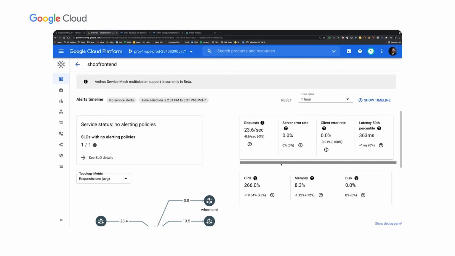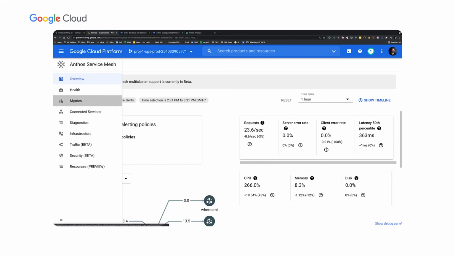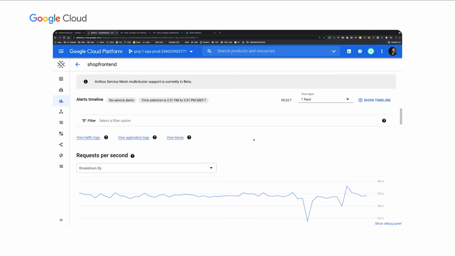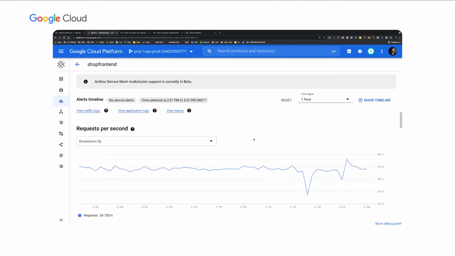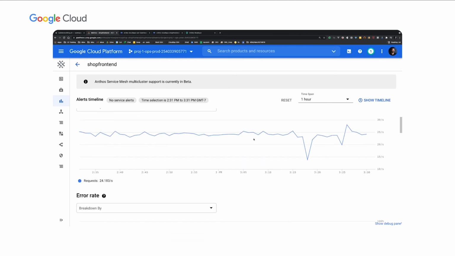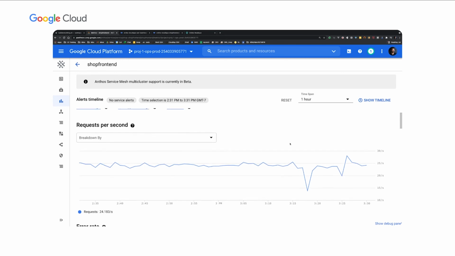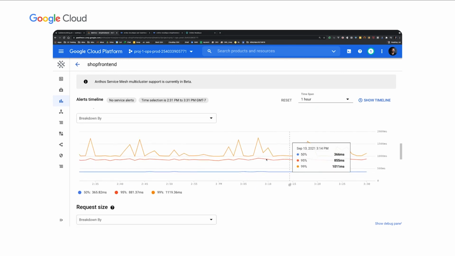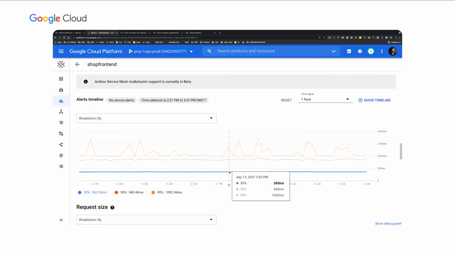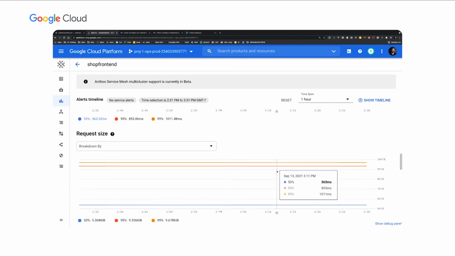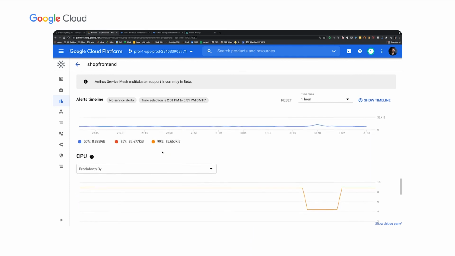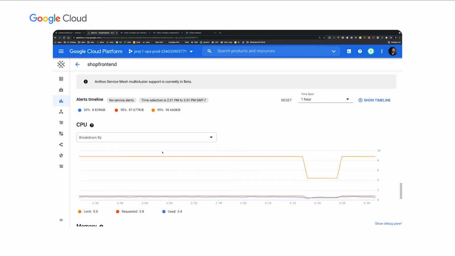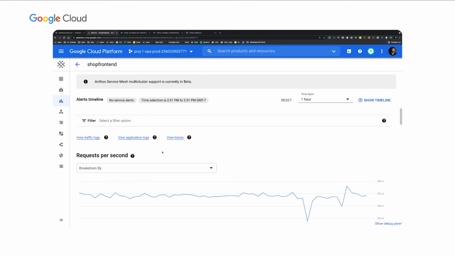I can get the golden signals. I can look at the metrics for this particular service. These are canned dashboards, again, that come with every single service. So you get these dashboards out of the box. So you get requests per second, error rates, latency for the 3 different percentiles, the 50th, 95th, and 99th, as well as request size, response size, CPU, memory, and disk for every single service without having to instrument anything. From here, you can also go to application logs.